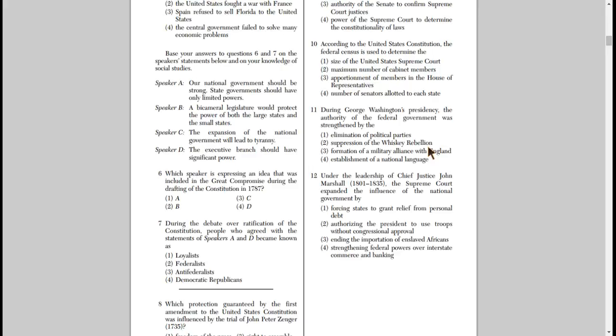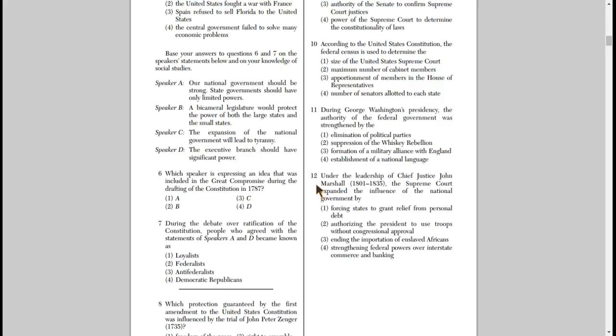Which speaker is expressing an idea that was included in the Great Compromise during the drafting of the Constitution in 1787? So you should be thinking to yourself, Great Compromise. All right, I know that combined the New Jersey plan and the Virginia plan. I know that that's why we have bicameral legislature. So let's go up and read Speaker A, B, C, and D and see if there's anything that we can find like that.